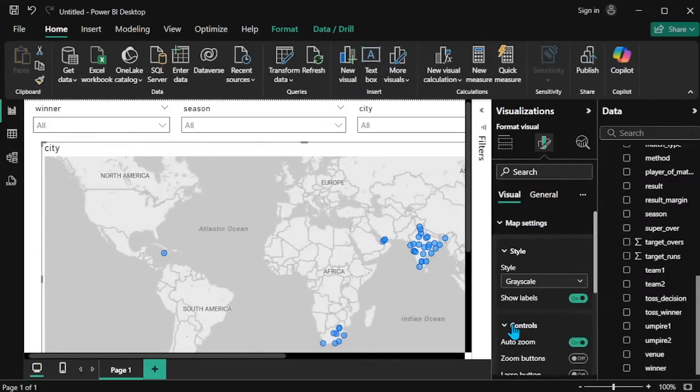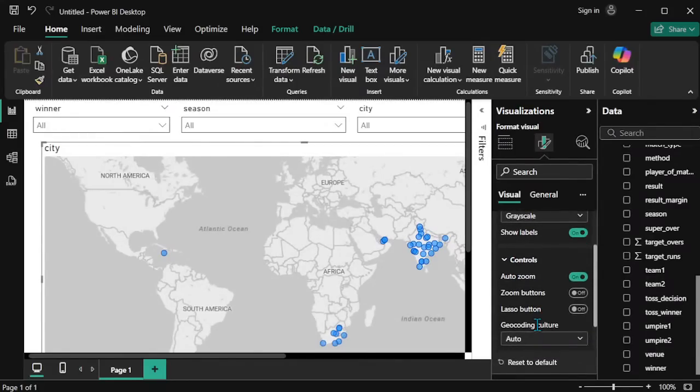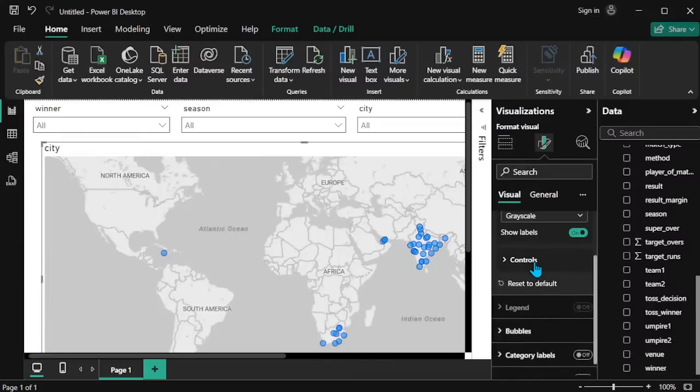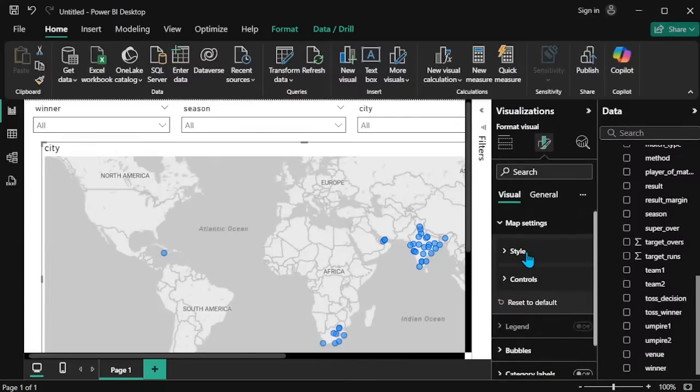So controls: if I go into the controls, there are the zoom in, zoom out button, the lasso button, and the geocoding control, this kind of thing. If I need it, I will adjust the values. So this is fully the user's wish.